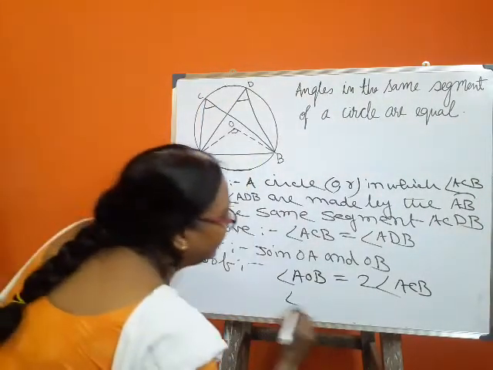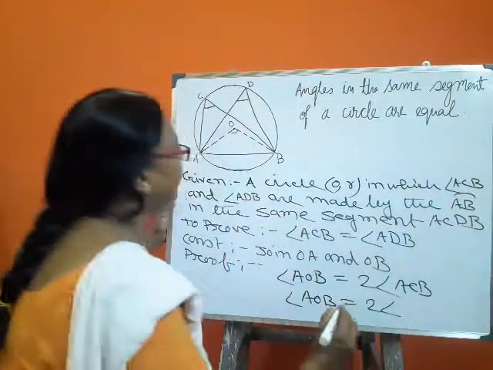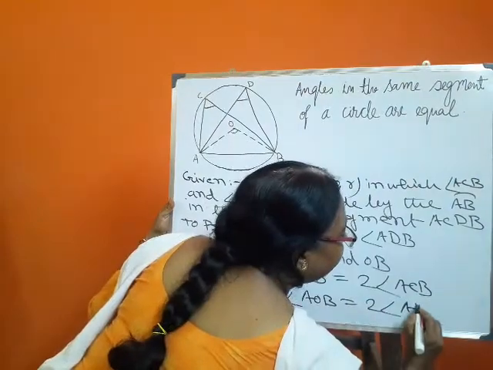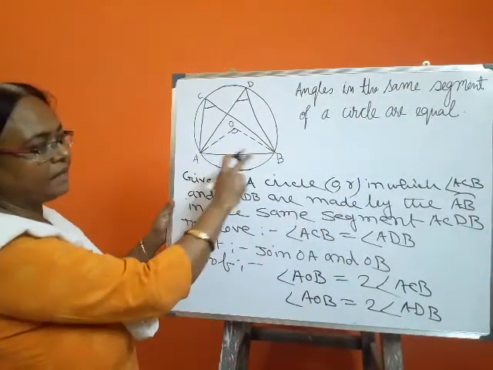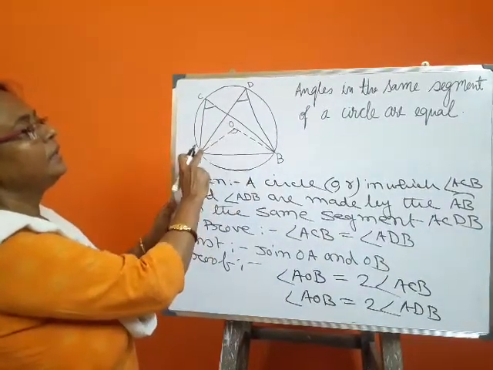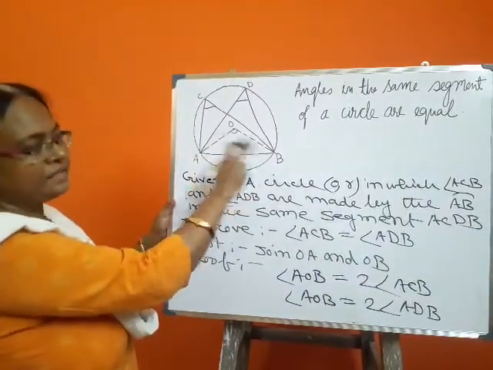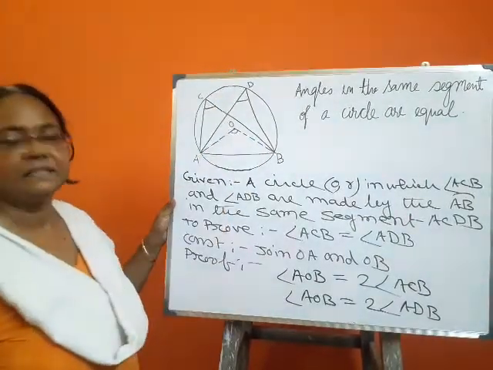Similarly, angle AOB is equal to 2 into angle ADB made by the same arc AB.